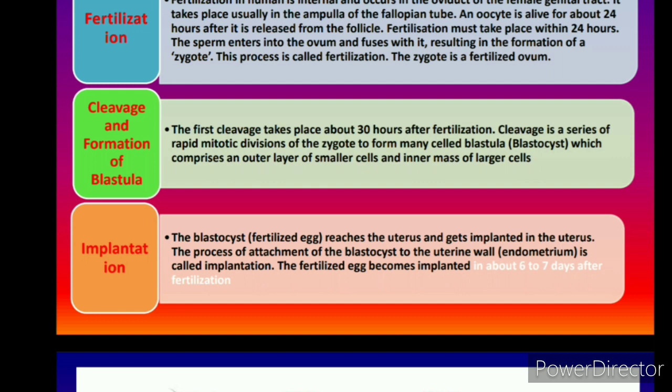Very important. What is the division taking place? Mitotic division of the zygote to form a many-celled blastula, which comprises an outer layer. So this is a structure which consists of smaller cells and an inner cell mass of larger cells.